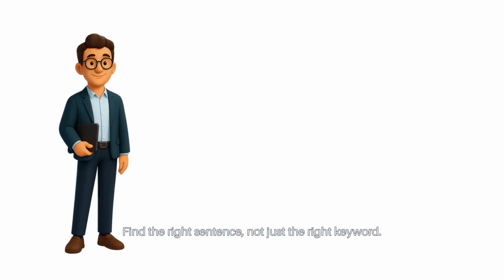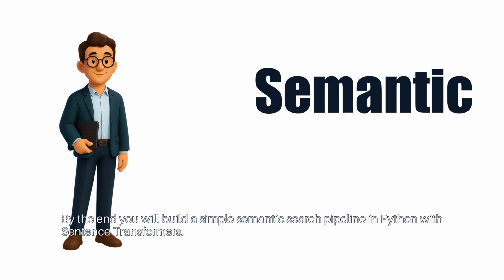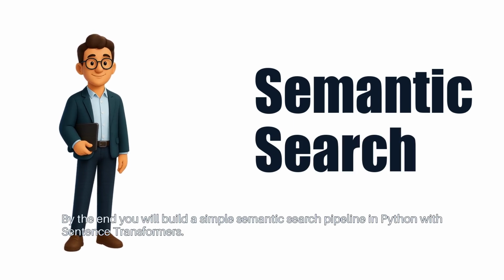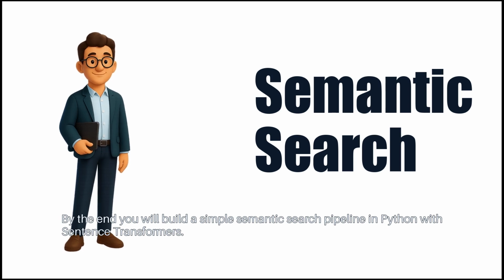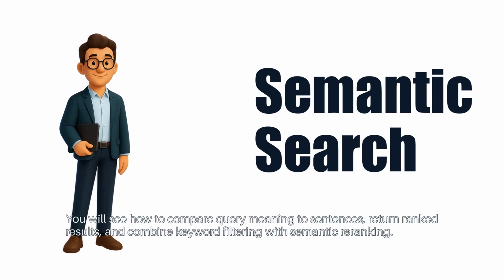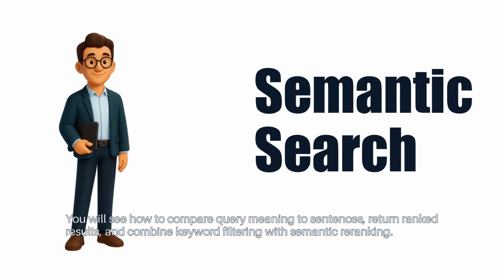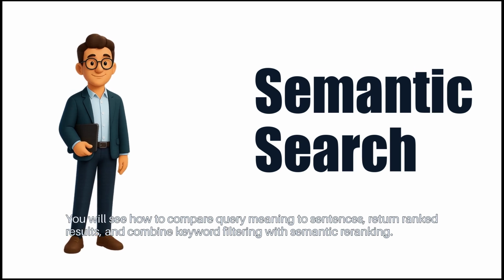Find the right sentence, not just the right keyword. By the end, you will build a simple semantic search pipeline in Python with sentence transformers. You will see how to compare query meaning to sentences, return ranked results, and combine keyword filtering with semantic re-ranking.